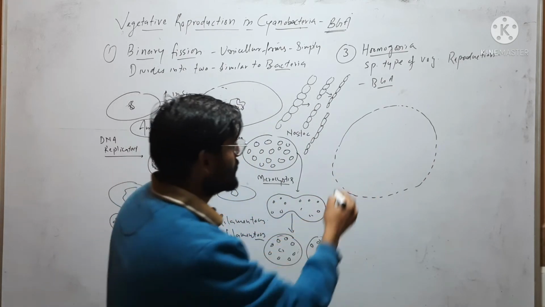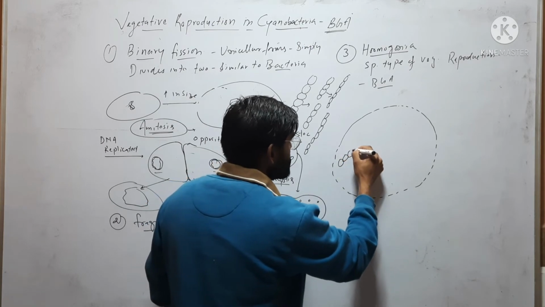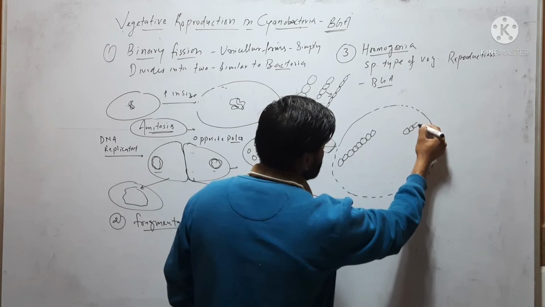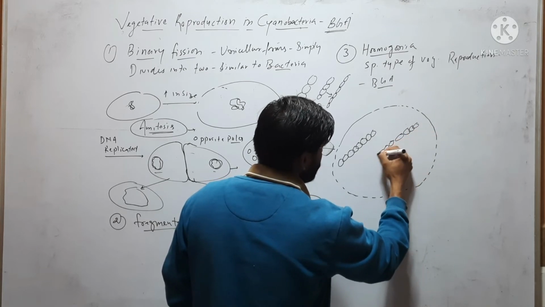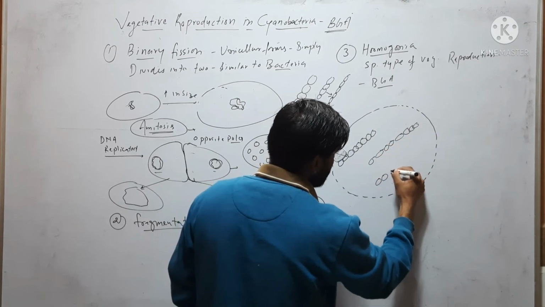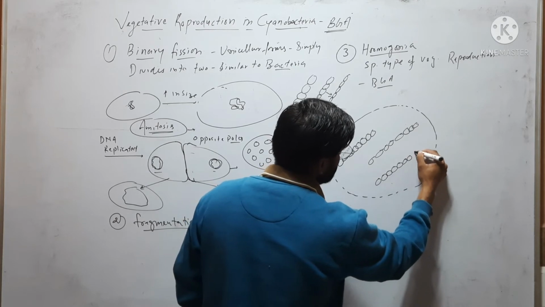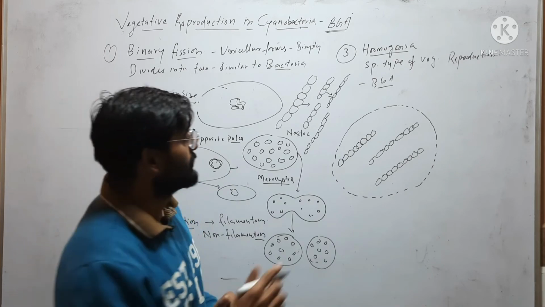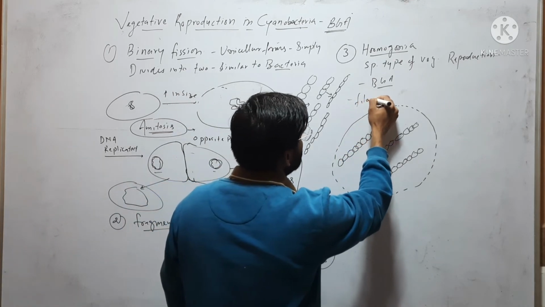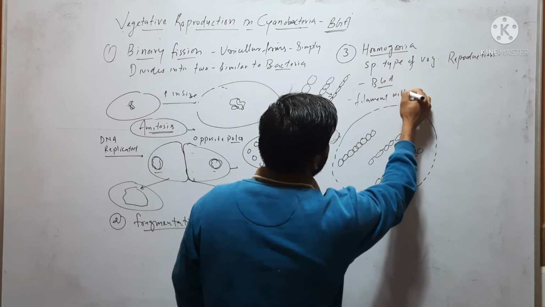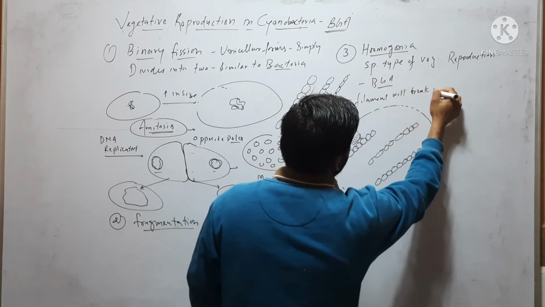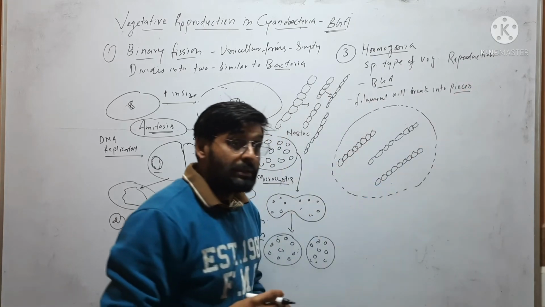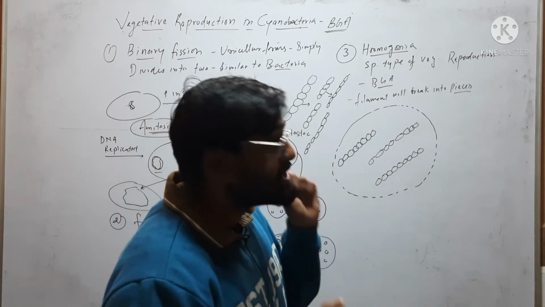Suppose this is a colony. In this colony, this is a colony of Nostoc, many filaments are there. So here in hormogonia, these filaments will break into pieces, but the breaking point is very specific here.